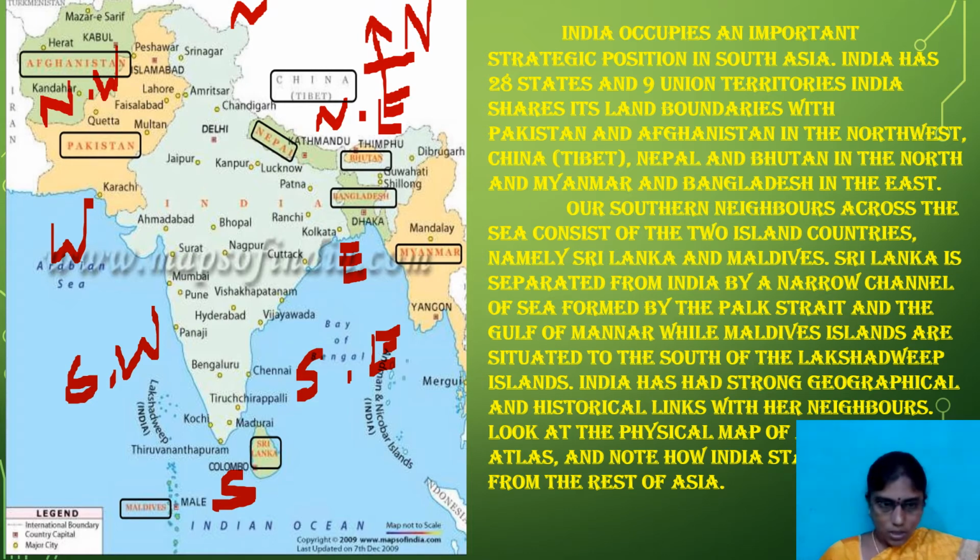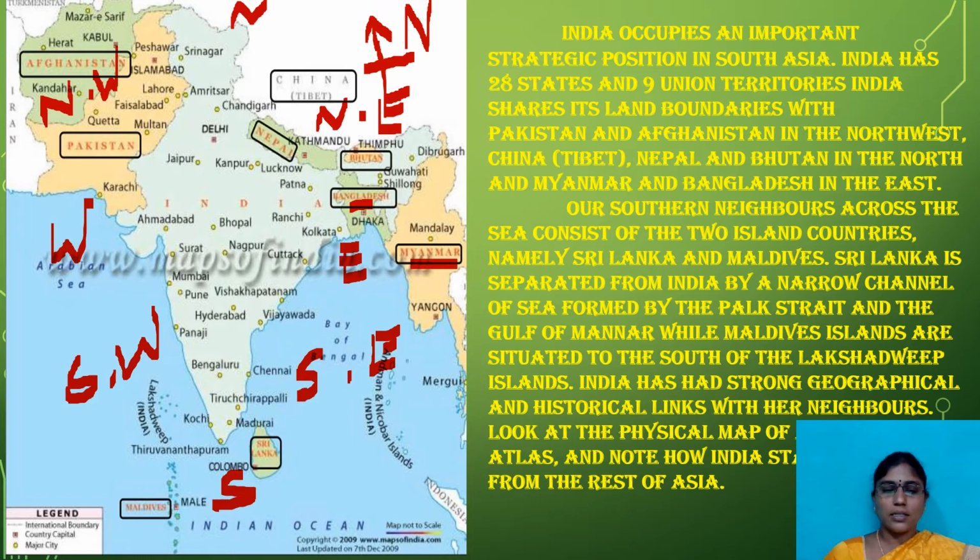Now coming to the northwest boundaries of our India, Pakistan and Afghanistan, and here Nepal and Bhutan are located in the north. Here is the north direction, and Myanmar and Bangladesh in the east direction. Here it is Myanmar and here it is Bangladesh. These two are located in the east direction. Okay, and these are the neighboring countries of our India.